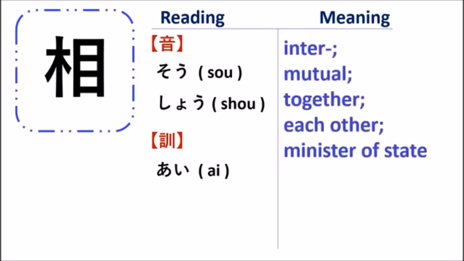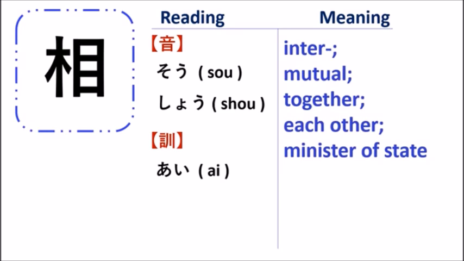This kanji has the meanings of inter, mutual, together, each other, minister of state. So this kanji has so many meanings, and you have to remember them. What you have to remember is the meaning of mutual or together, each other, and the other meaning is the minister of the state.